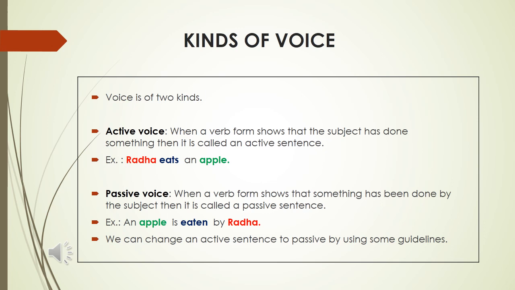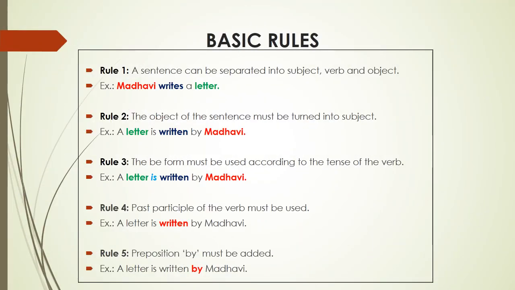We can change an active sentence to passive by using some guidelines. Basic rules. Rule 1. A sentence can be separated into subject, verb, and object. For example, Madhavi writes a letter. In this sentence, Madhavi is the subject, write is the verb, and letter is the object. So, a sentence can be separated into subject, verb, and object.